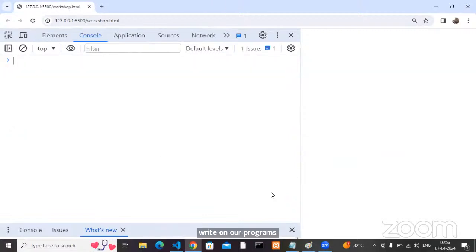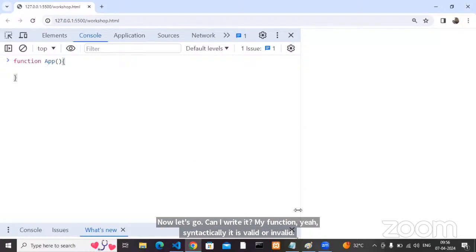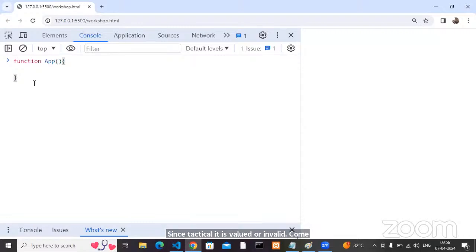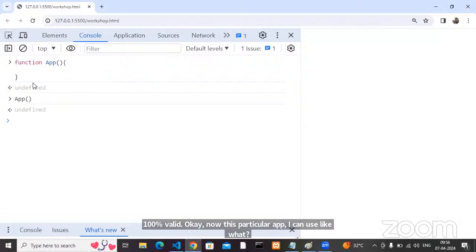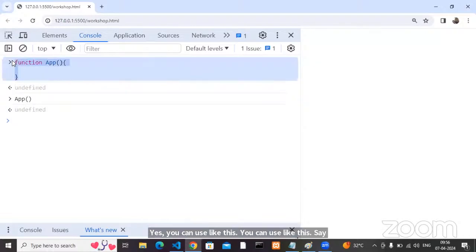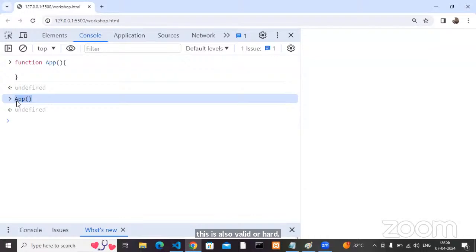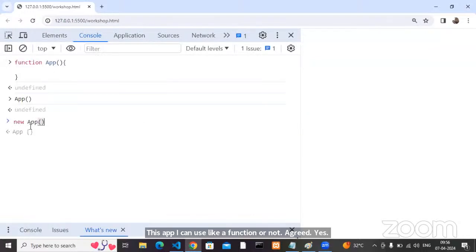Now let's go. Can I write my function app? Syntactically, is it valid or invalid? Come on, syntactically it is 100% valid. Now this particular app I can use like this. See, this is also valid. This app I can use like a function. Agreed? Yes. The same app, if I write like this, there is no error, nothing.